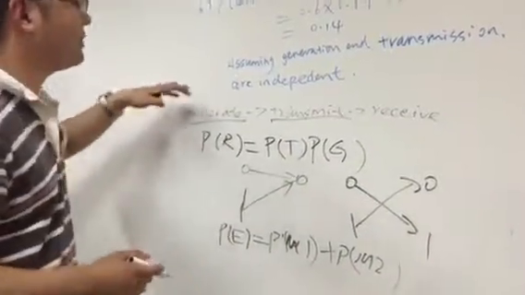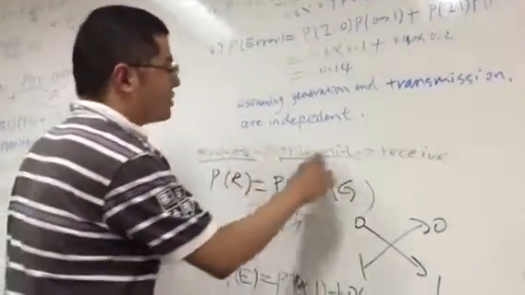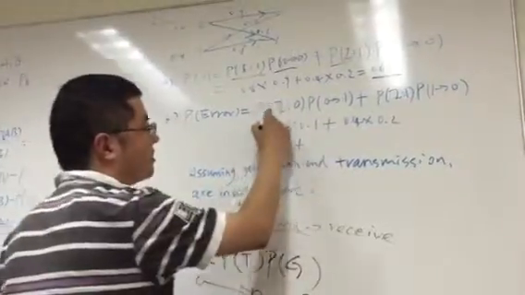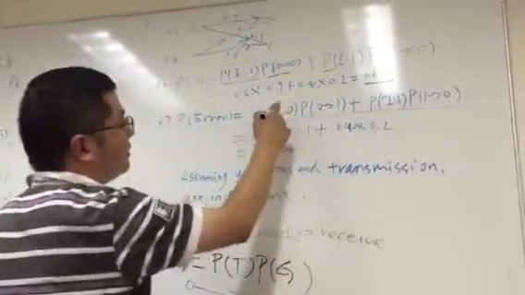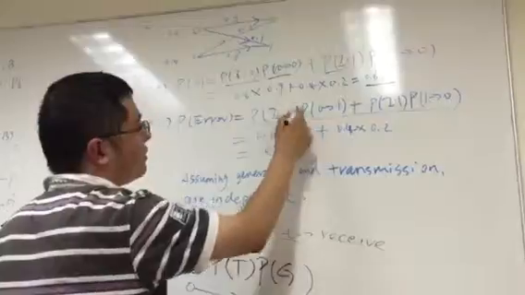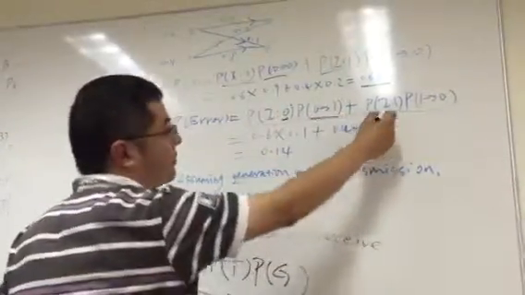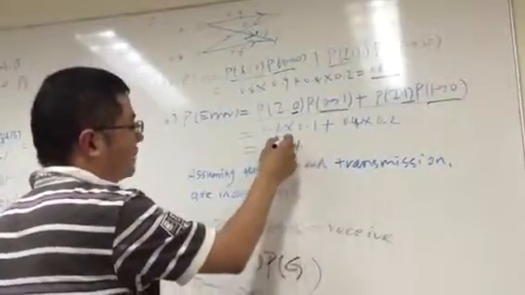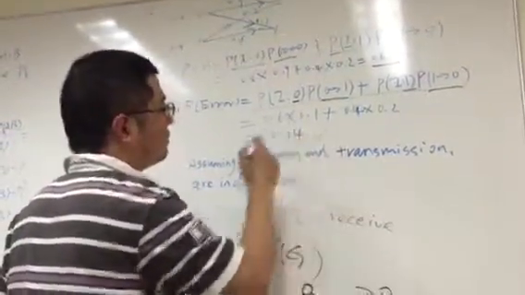And also we know that the generation and the transmission are independent. We're going to give out those deductions. That is, we generate a 0, but it finally gets a 1, and we generate a 1 and finally gets a 0. And finally, we could find out the final result is 0.14.